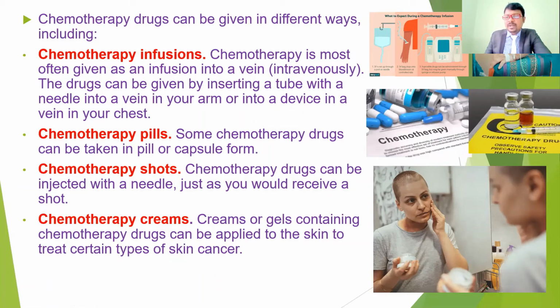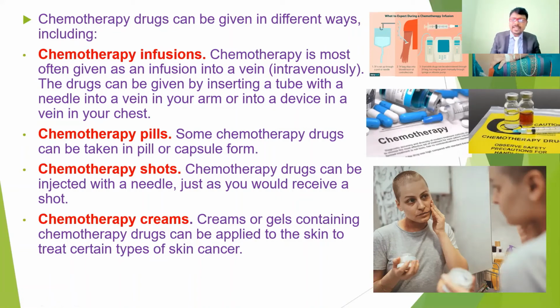And also sometimes they're going to be administered through a special device, or through injection. Pumps are going to be inserted in the body. These devices are helpful to distribute the proper medication into the body. And also shots, the injections. So these chemotherapy drugs can be injected with needles. As you would receive a shot, this is going to be a small, required dose, given through the injection.